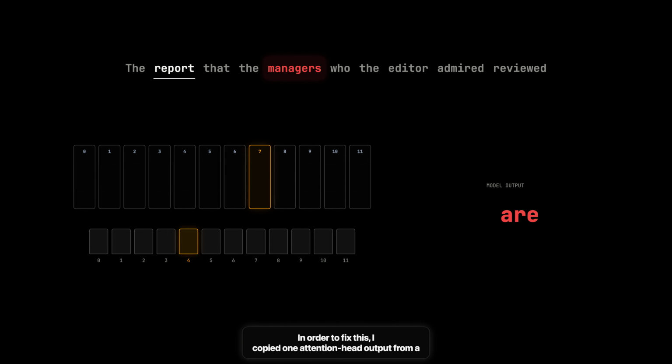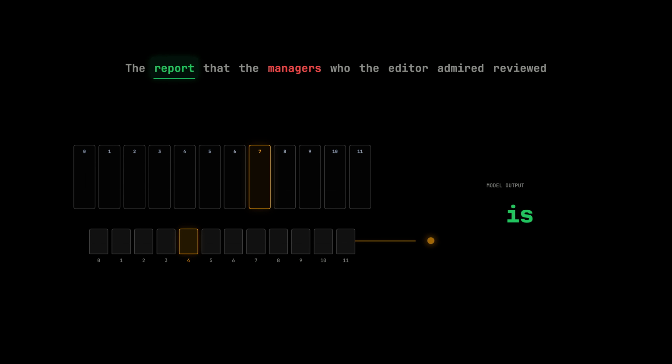In order to fix this, I copied one attention head output from a version of the sentence the model handled correctly. I replaced one activation at the final token position without retraining or updating the weights. The patch flipped the answer to is. I had changed one activation in one sentence.